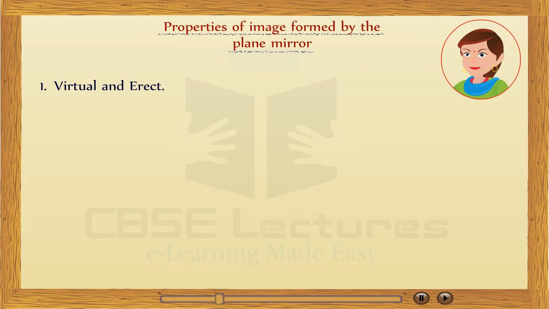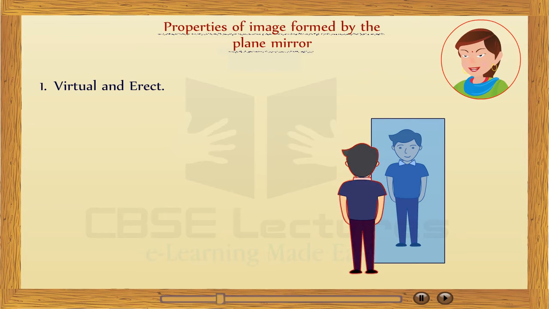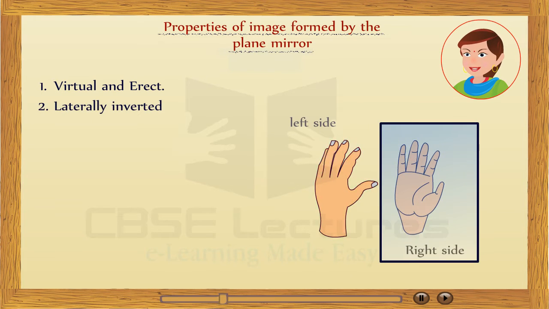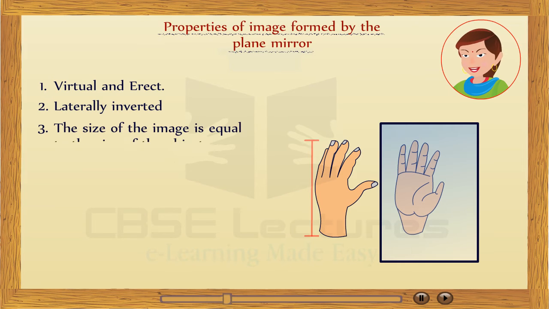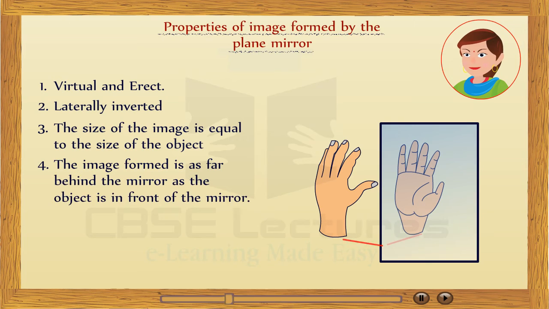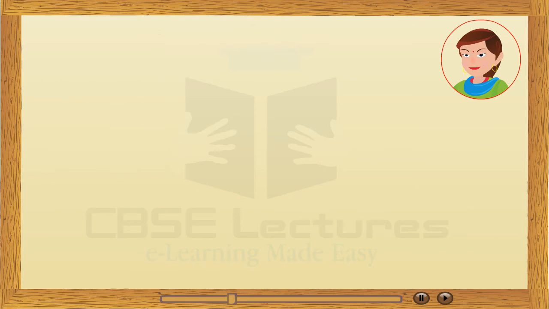Properties of image formed by the plane mirror. The image formed by the plane mirror is, first, virtual and erect, that is, it cannot be taken on the screen. Second, laterally inverted, meaning the left side of the image seems to be right and the right side of the image seems to be left. Third, the size of the image is equal to the size of the object. Fourth, the image formed is as far behind the mirror as the object is in front of the mirror.